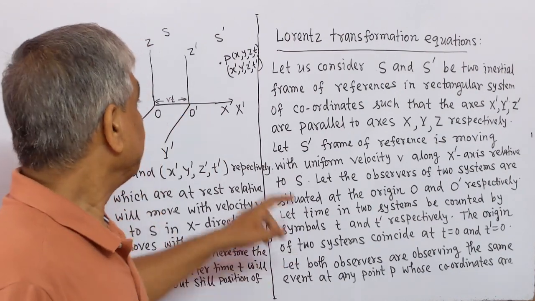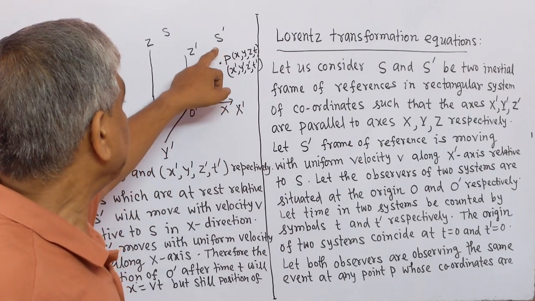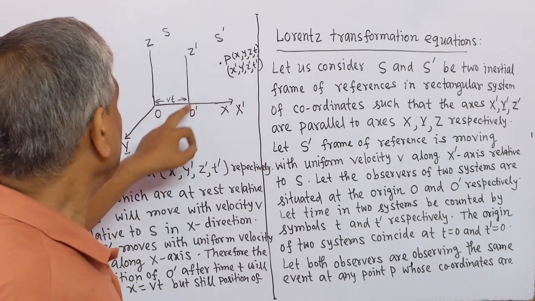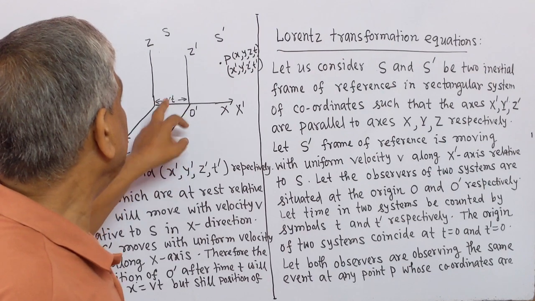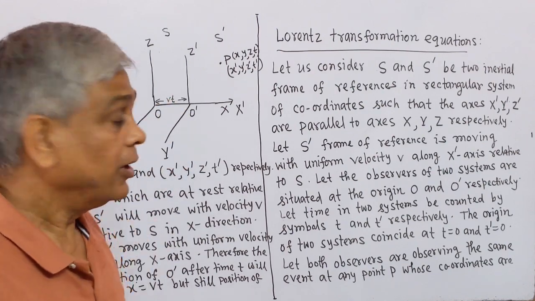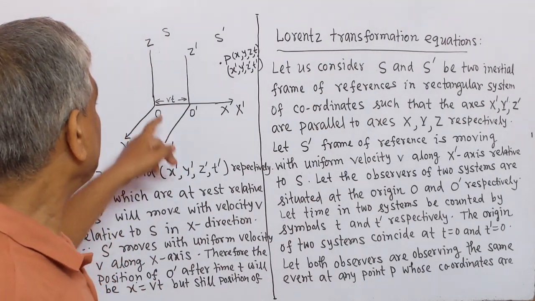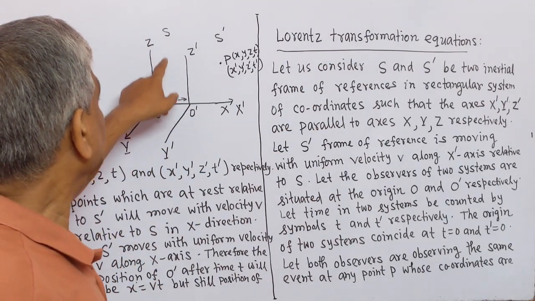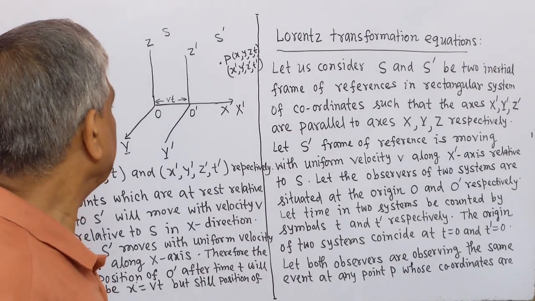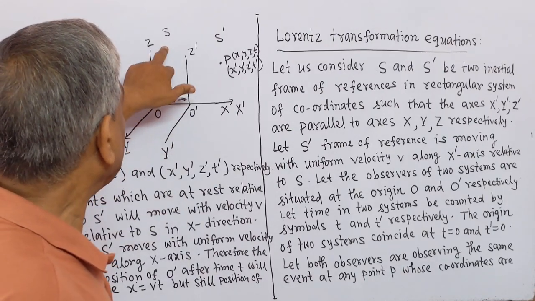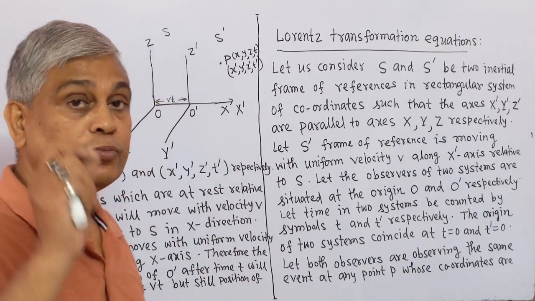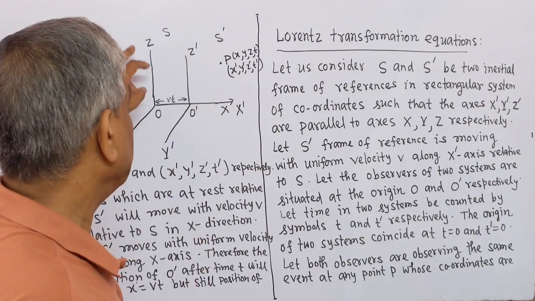Let the reference frame S prime be moving with uniform velocity v along the x prime axis relative to the frame of reference S. Here the frame of reference S is assumed to be fixed.